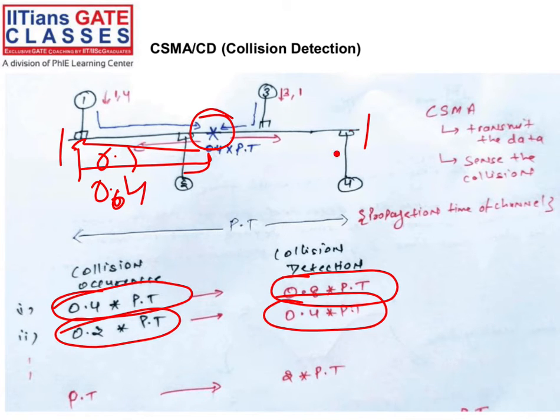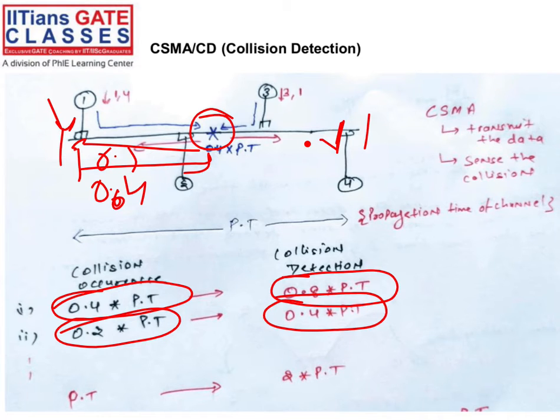Let's say collision happens here, in the end, right? To detect the collision from the perspective of station 1, in the worst scenario you have to consider station 1, because this is the starting point of the cable. This energy will go all the way back to reach station 1 to detect. That is a propagation time when we are sending from 1 to 4. Let's say 4 is also sending a frame.